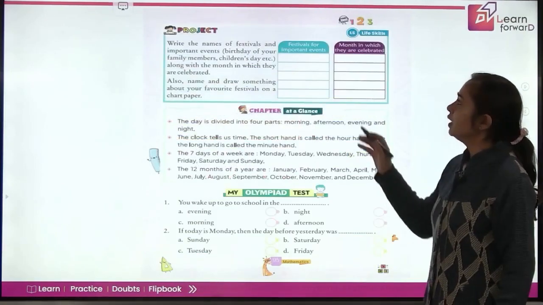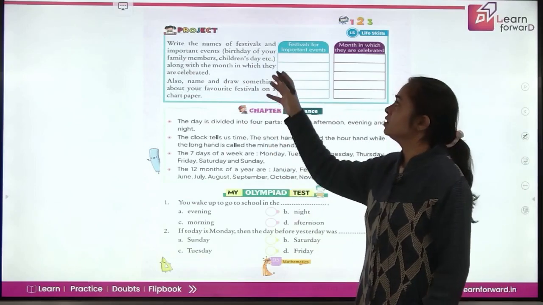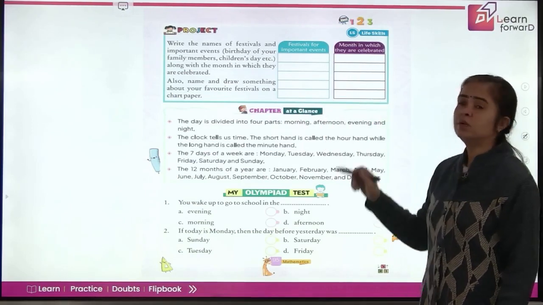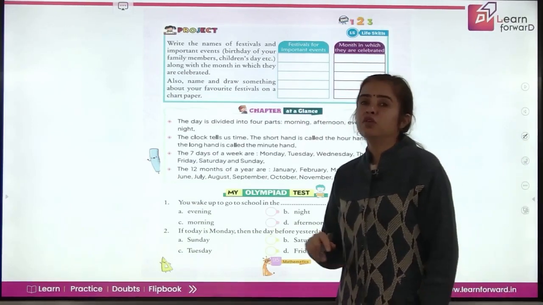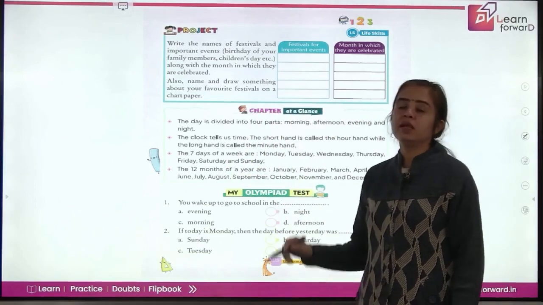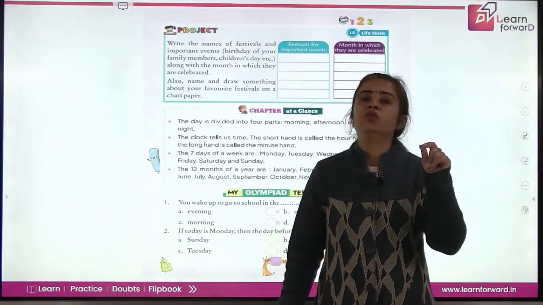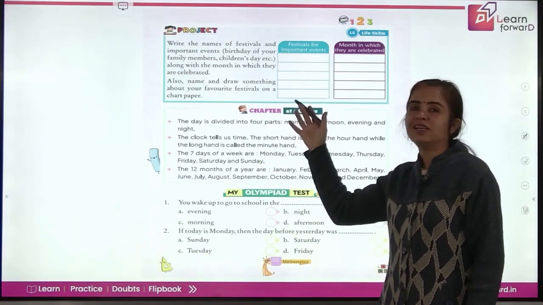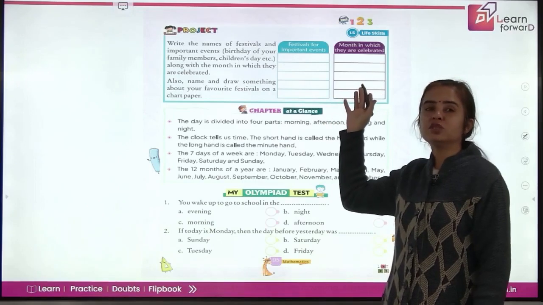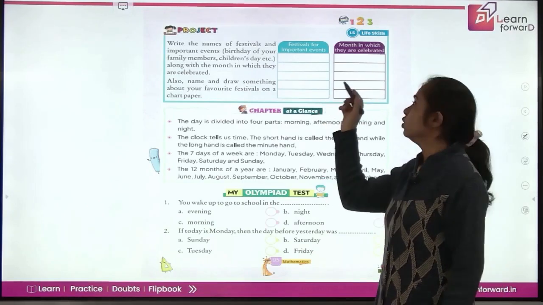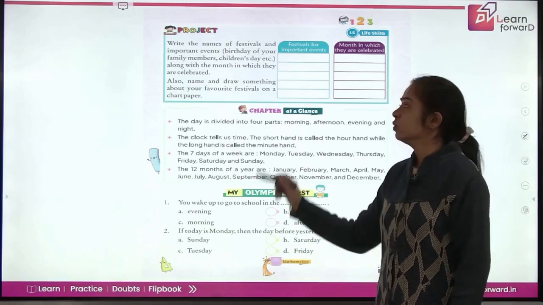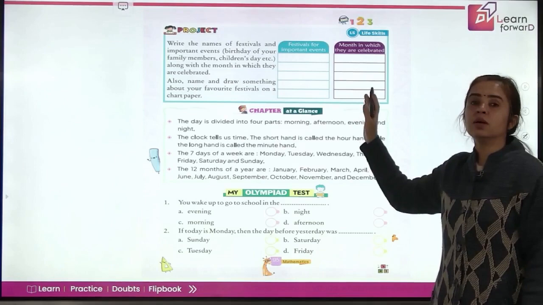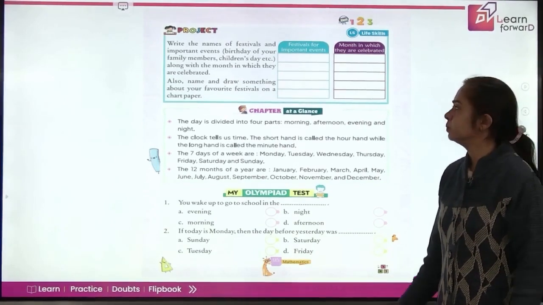Let's move on. Write the names of festivals and important events, birthdays of your family members. You will write them here and you will write the month in which you celebrate. For example, if you write your own name, my birthday, you will have to write in which month your birthday falls. If you talk about your festival Holi, in which month do we celebrate Holi? March. So you'll write March here, right? So write down your important festivals or celebrations here and then write down the month in which you celebrate them.